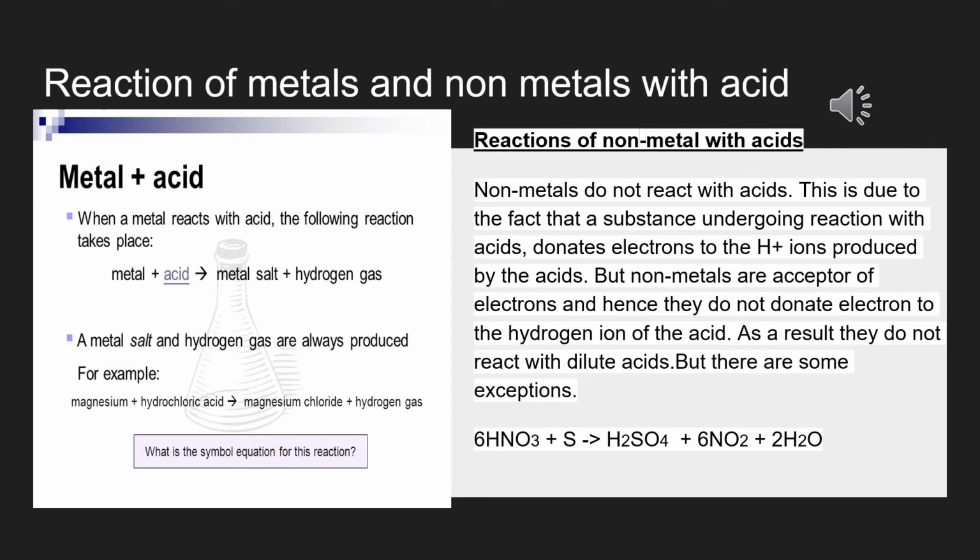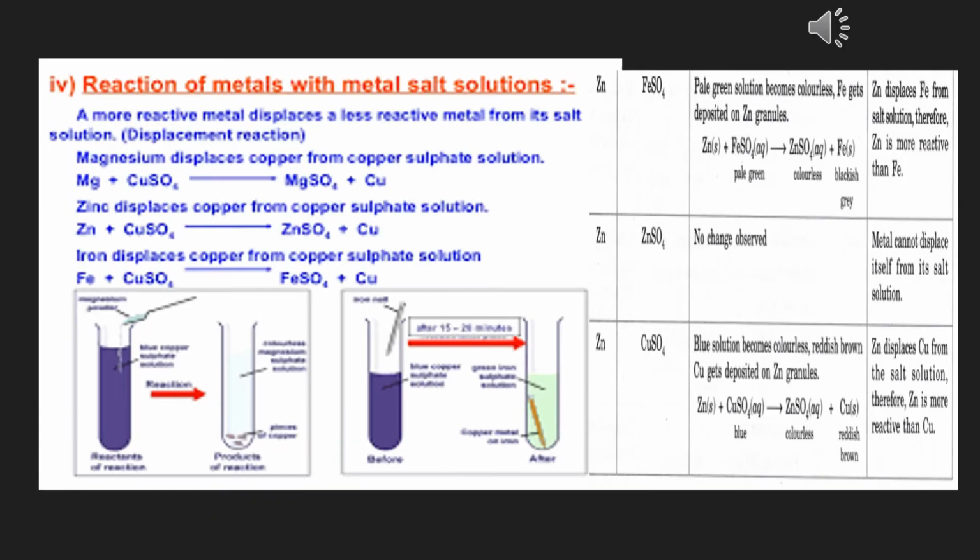But I will suggest again that though I have written all the exceptions there, please do consult other books also, to see what they have written. So exceptions are always there in science, keep it in mind. And in the previous case, we have known that phosphorus is there, and here also you can see the sulfur, which is showing the exception. But usually, most of the time, non-metals do not react with acids. See, this is very important and very simple also.